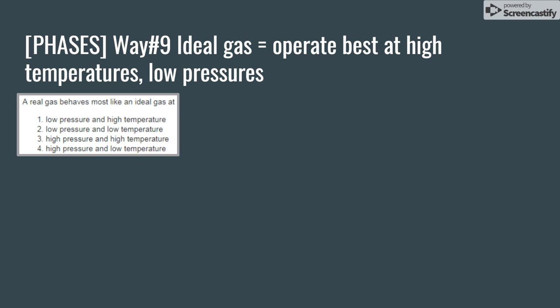A real gas behaves most like an ideal gas at... Remember, ideal gases are best at low pressures and high temperatures. So the answer has to be answer choice 1. Remember, if the pressure is high, that means the gas particles are compacted closer together, and you get behavior more like a liquid or a solid. If the temperature is low, it means that the gas particles aren't moving very quickly, which means you're not behaving much like a gas at that point. So the answer has to be 1.